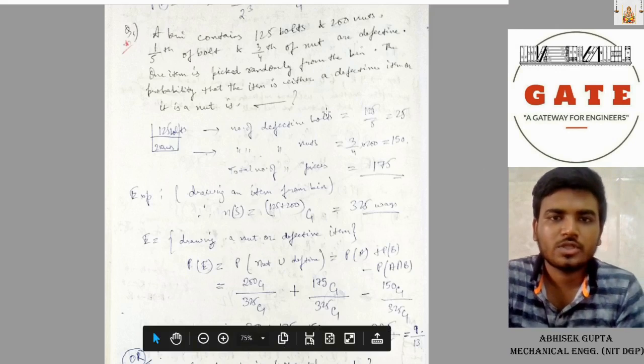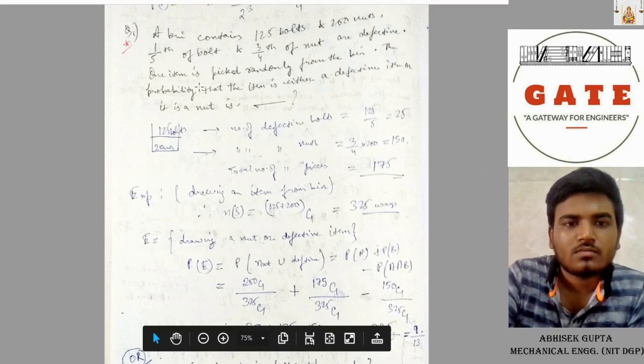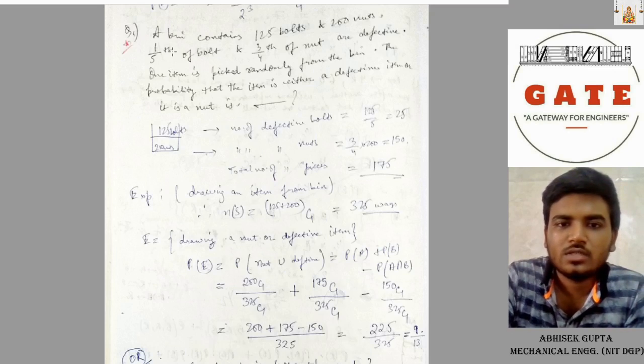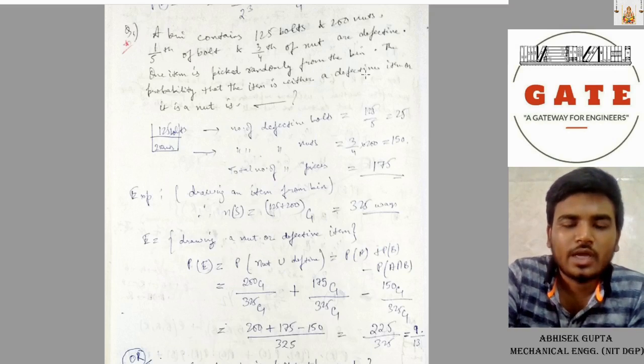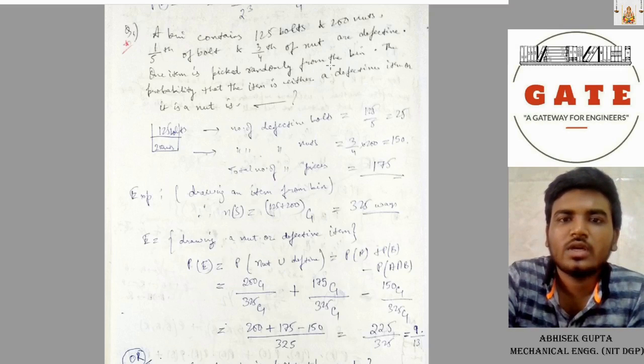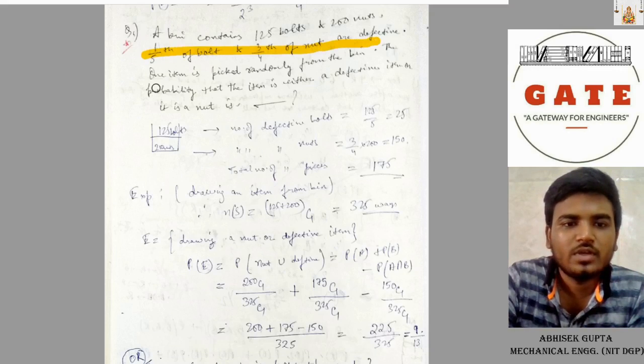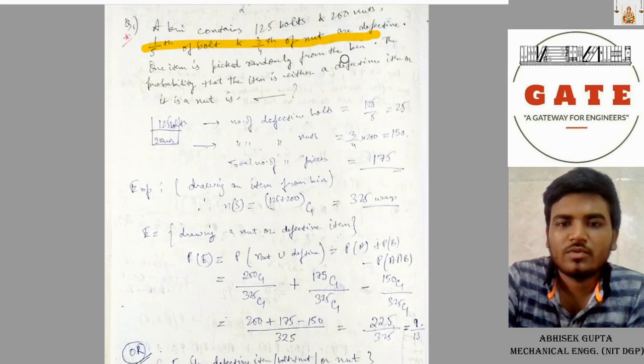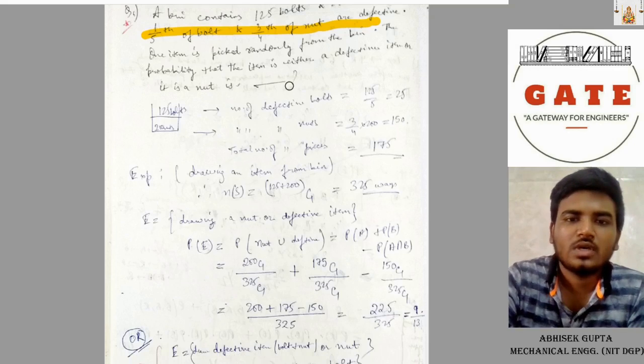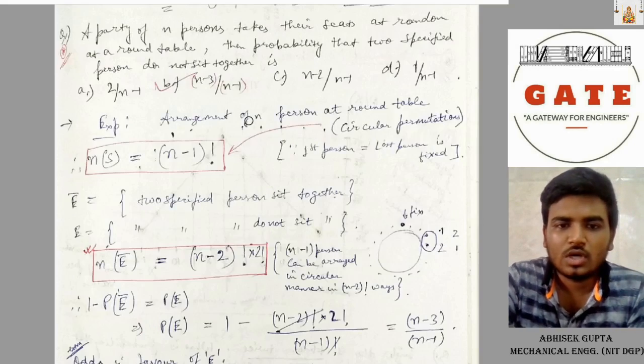Now let's start with the question of probability. The question is: a bin contains 125 bolts and 200 nuts, and 1/5th of the bolts and 3/4th of the nuts are defective. Then one item is picked randomly from that bin. The probability that the item is either a defective item or is a nut is. It's an important question asked in the GATE examination. So how to solve this?